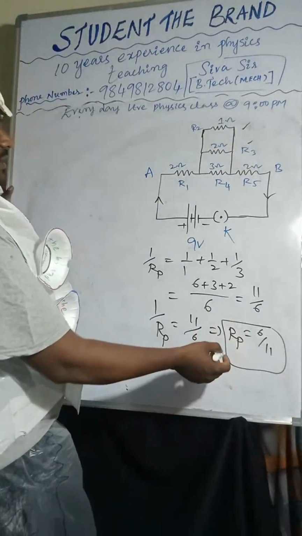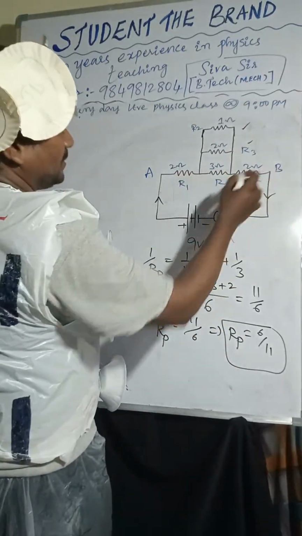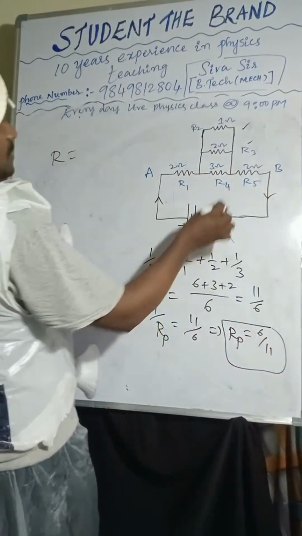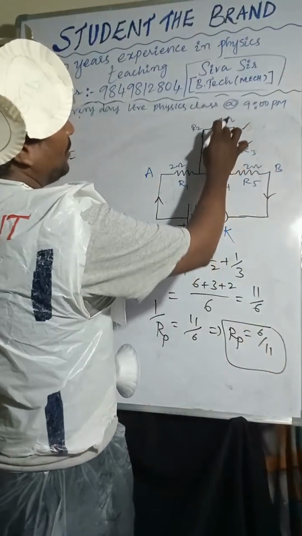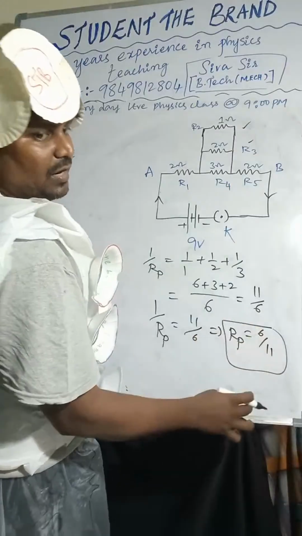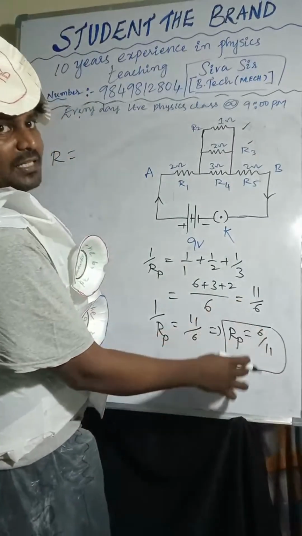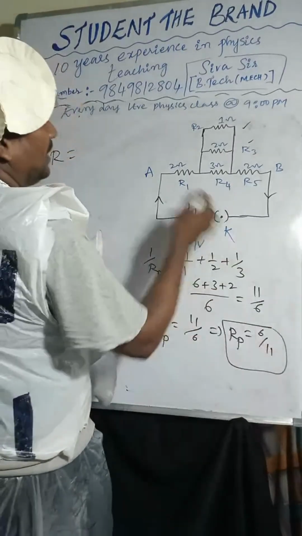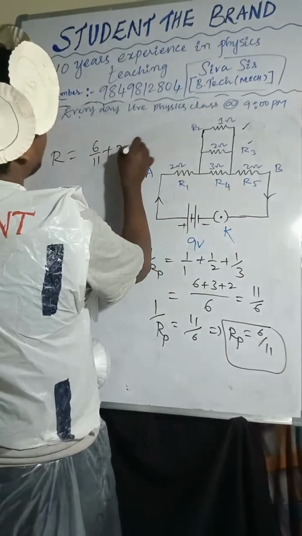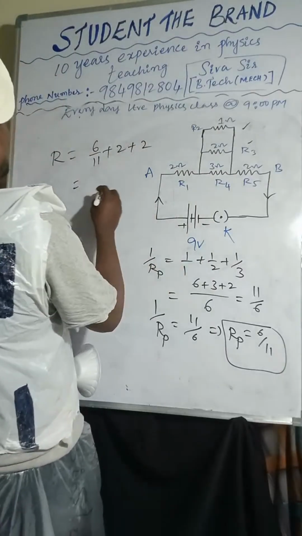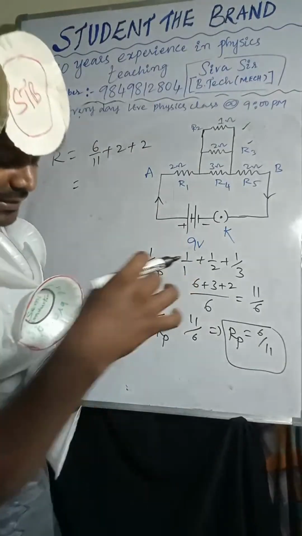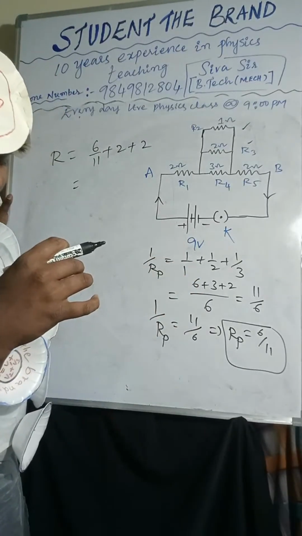Now this is 2, this is 2, so you can add. Overall R is what we want. For this total, R1, R2, R3 together, how much did you get? 6 by 11. Now 6 by 11 plus 2 plus 2, because whatever you got as the answer, the remaining are all in series combination.